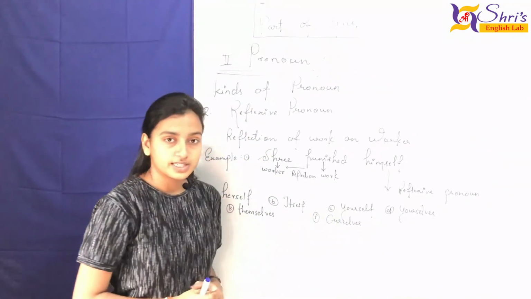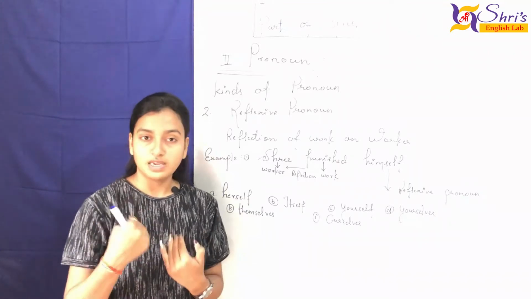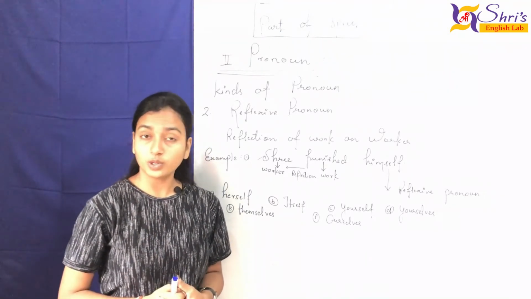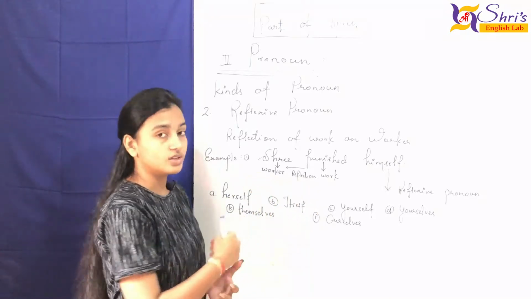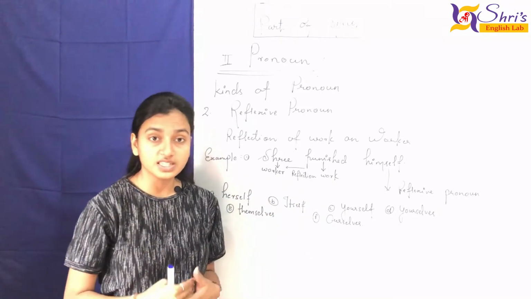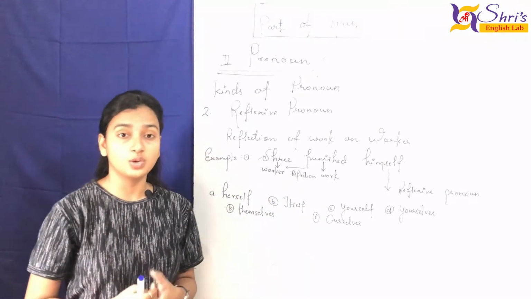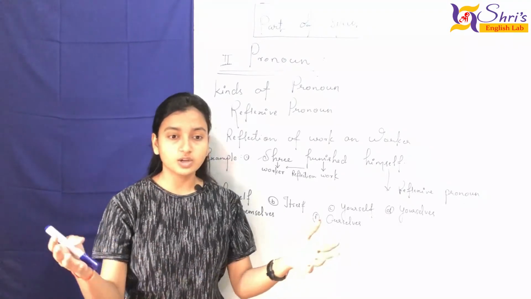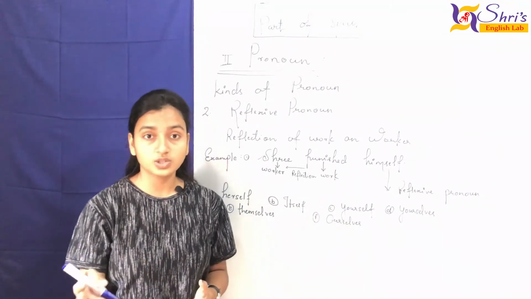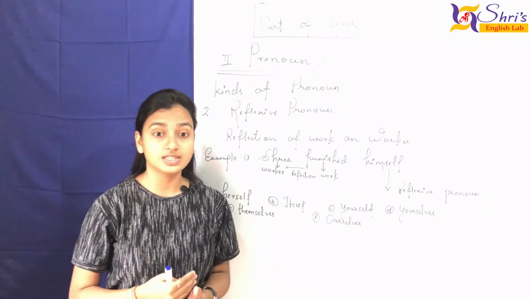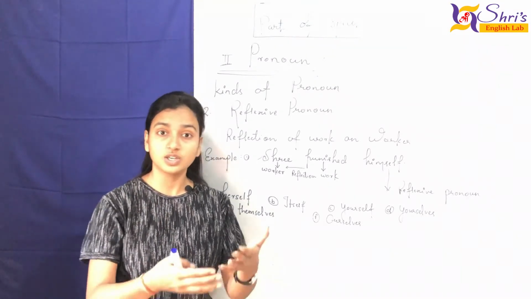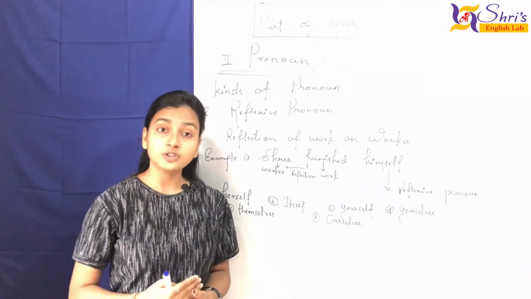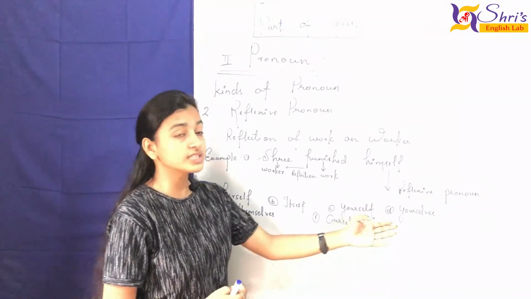The word yourself: think of me and you here, and I'm suggesting something to you, telling you that you have to do this work on your own, with yourself. It means I'm only suggesting it to you. And the second format: if there is a group, a bunch of people or students, and I'm not suggesting it to you only but to all of you, then I'll say you have to do this work with your own selves.